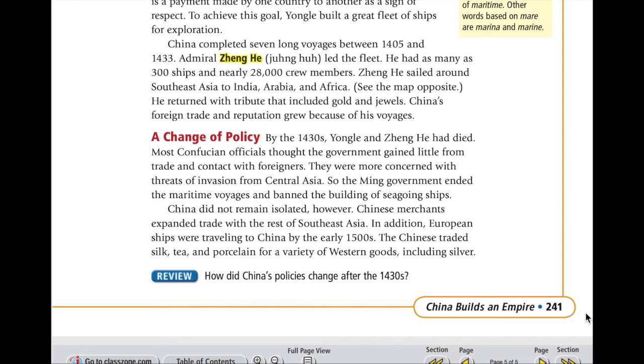China did not remain isolated, however. Chinese merchants expanded trade with the rest of Southeast Asia. In addition, European ships were traveling to China by the early 1500s. The Chinese traded silk, tea, and porcelain for a variety of Western goods, including silver.